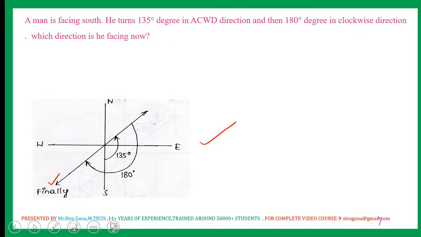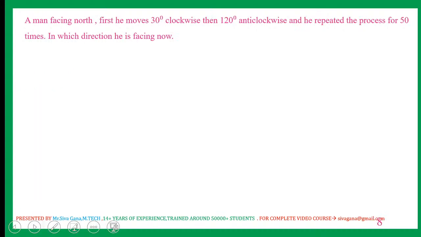I have drawn the diagram and explained, and finally for your understanding, I am showing the best view of the picture. A man is facing north. First he moves 30 clockwise and then 120 anti-clockwise, and he repeated this process 50 times. In which direction is he facing now?